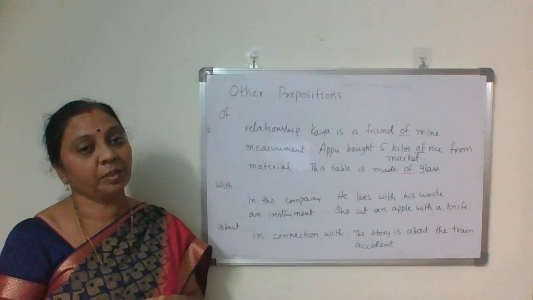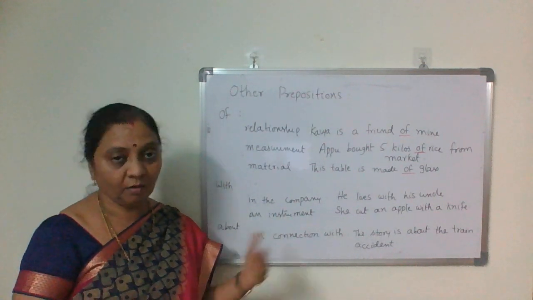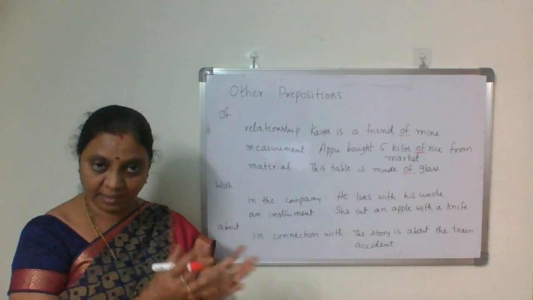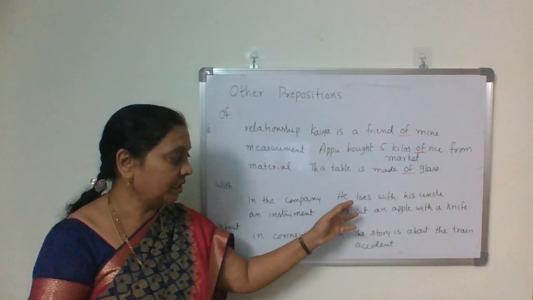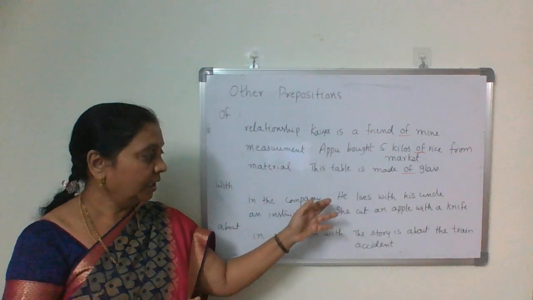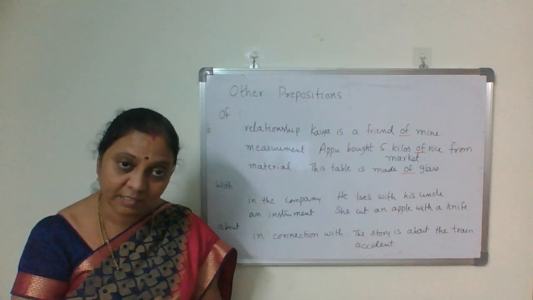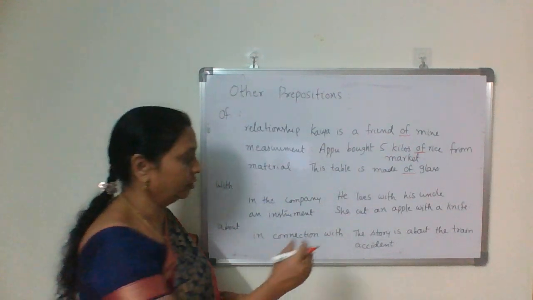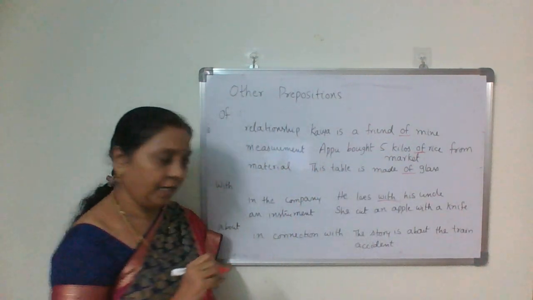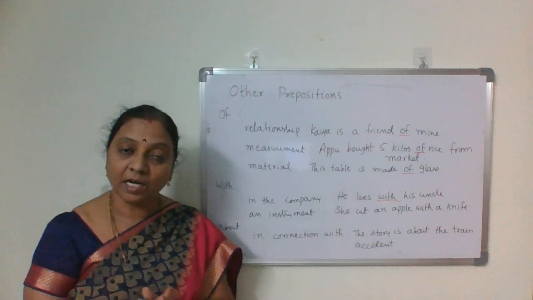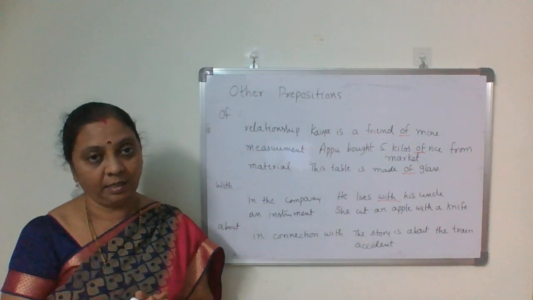With. With is used in the company of, or as an instrument also. In such cases, we use with. He lives with his uncle, or he lives with his parents. So, in the company of. And an instrument: she cut an apple with a knife.